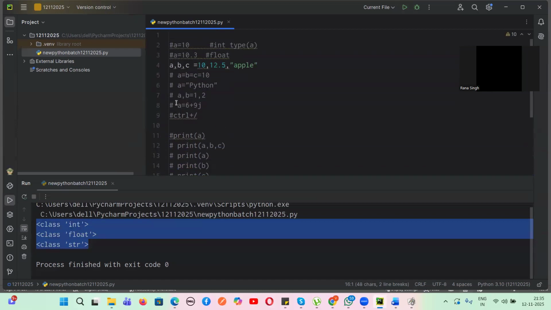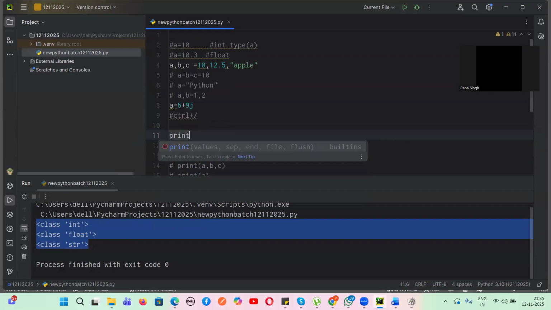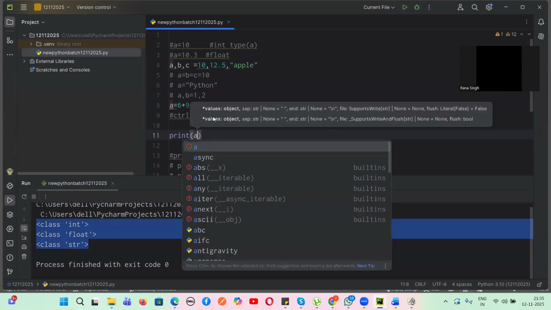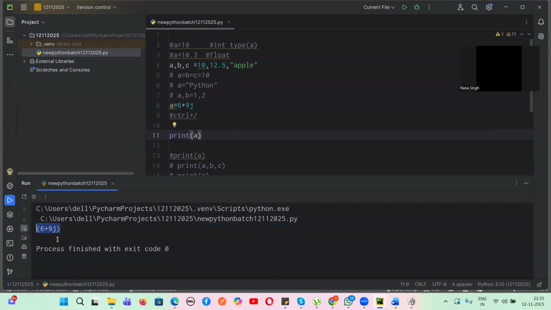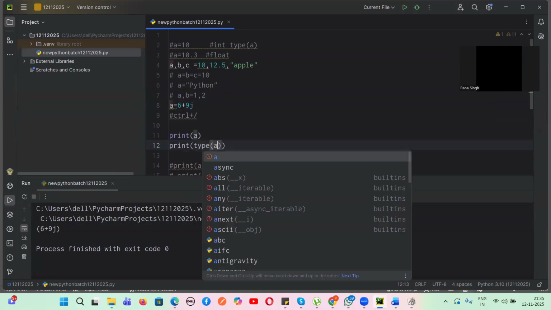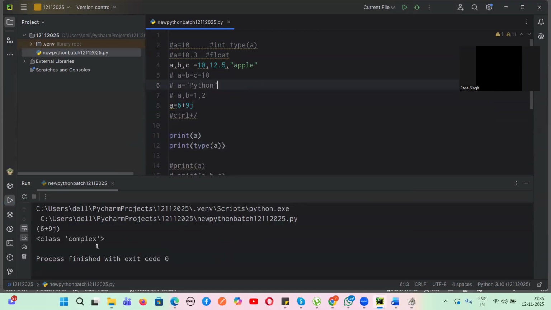Now, what is this one? Line number 8. What do you think, guys? This is a complex number. Let's suppose I print A, what will be the output? 6 plus 9j. A plus Bj. This is called a complex number. Now if I print the type of A, what will be the output? Complex. Yes or no, guys? Any doubt here?